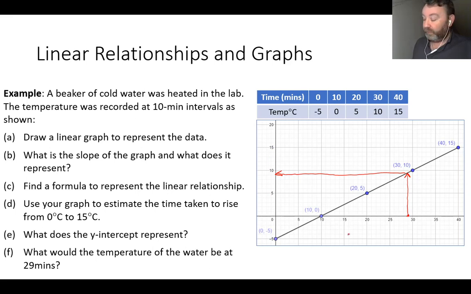This is on the degrees. So we're going from time up to the graph and over to the degrees Celsius. So the answer there is roughly 9 degrees C. So after 29 minutes, we're hoping that we'll be at a temperature of 9 degrees because that's what the graph tells us. That's what we extrapolate from the information that's given.